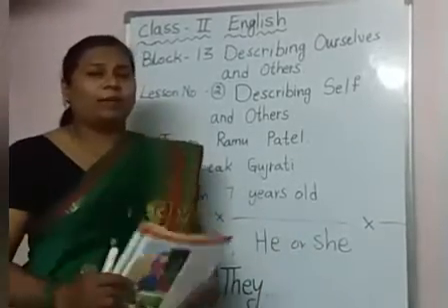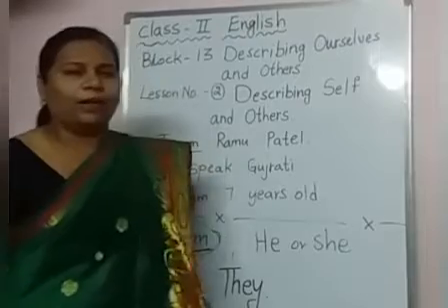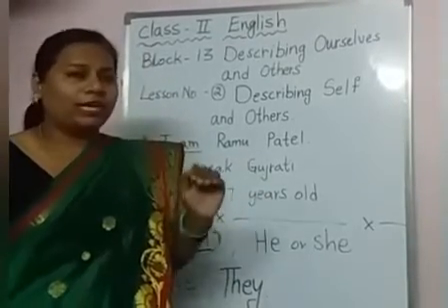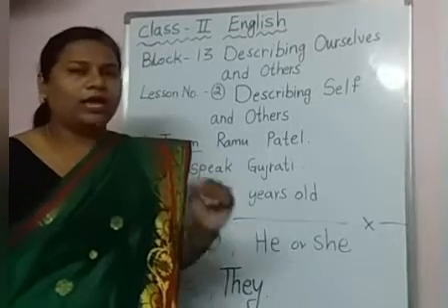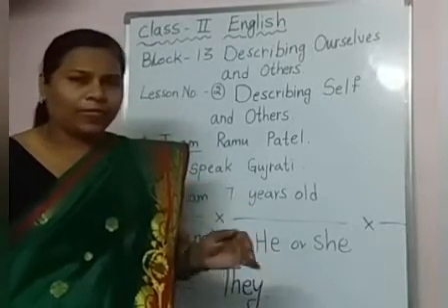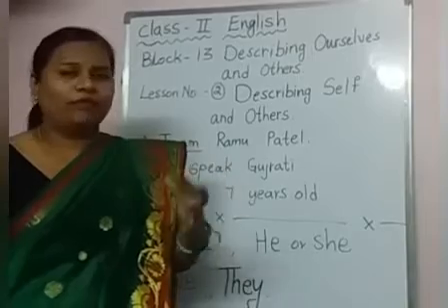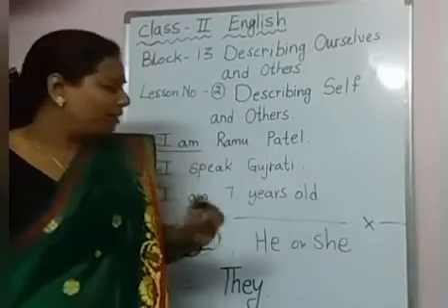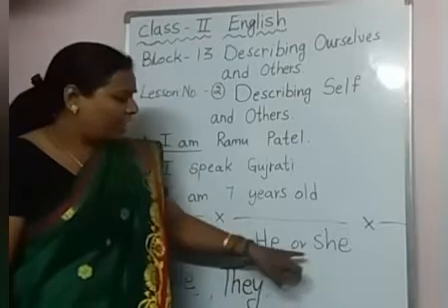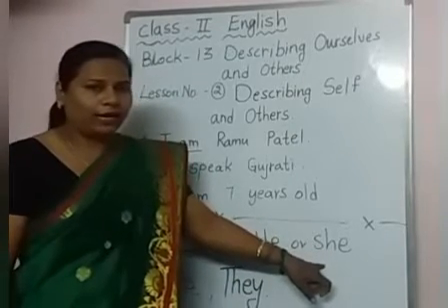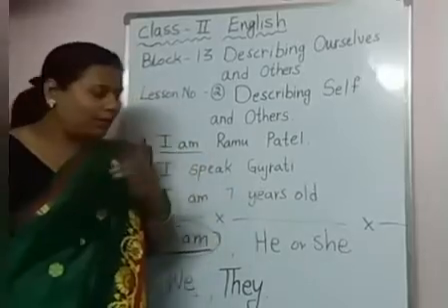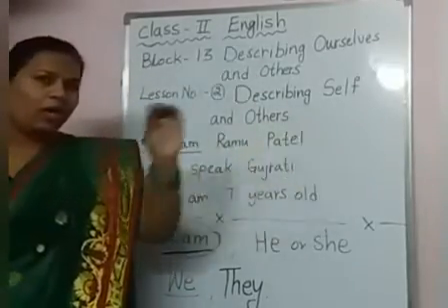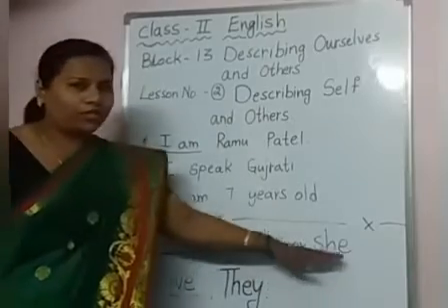When we are describing others, children, for example, I will say he is a good boy. She is a good girl. She writes neatly. She dances very well. So when I am talking about another person, what words will I use? I will use he, she. Till here clear? When we are talking about ourselves, we will use I am. When we are talking about the other person, we use he or she.